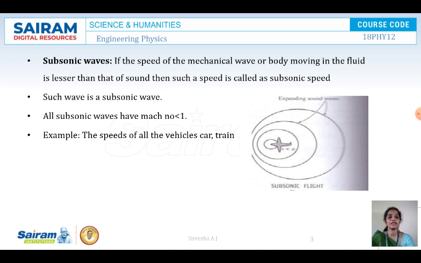Here you can see the bird which is flying, and the waves are at the back. So expanding waves are at the back and the bird is flying slowly. The speed of the bird which is flying is very much less compared to the speed of the sound. So such waves are called subsonic waves.